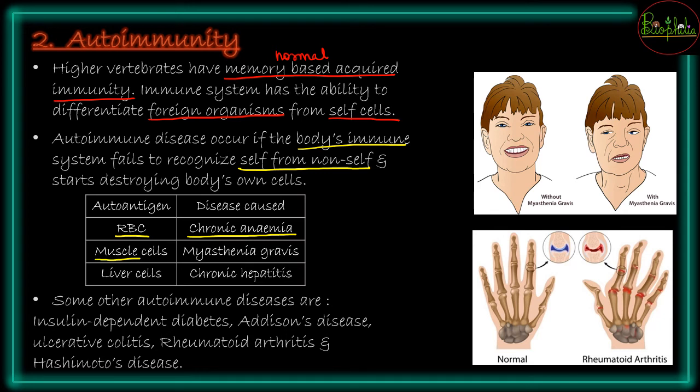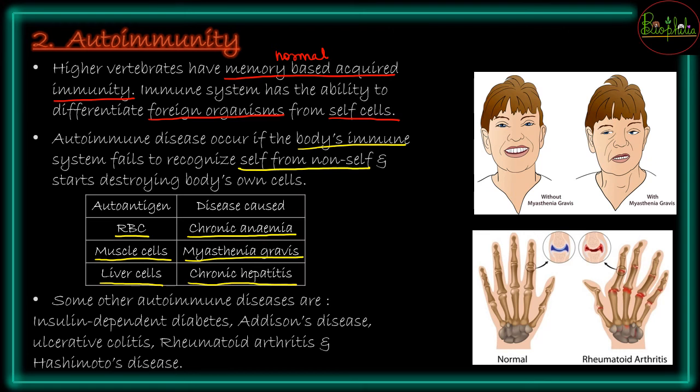If muscle cells are undergoing formation of autoantigen, then the disease will be called myasthenia gravis. वहाँ पे muscle cells काम करना बंद कर जाएंगे. And if the autoimmune cells are the liver cells, तो liver cells को damage कर दिया जाएगा, and that will be considered as chronic hepatitis.